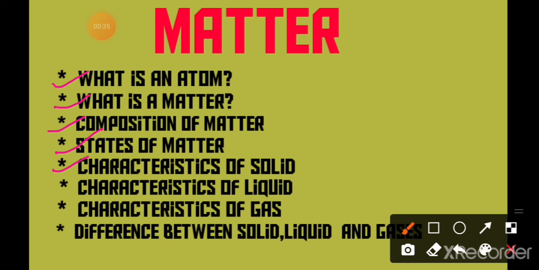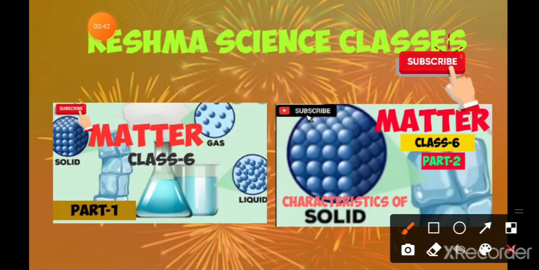Today we will discuss the characteristics of liquid. If you want to learn those topics, you can watch my part 1 or part 2 videos. Okay, so let's start today's topic.